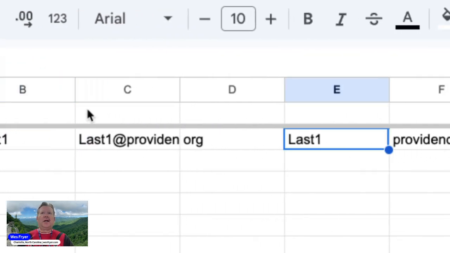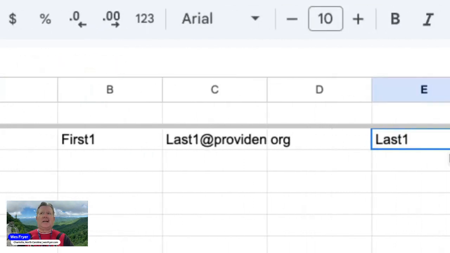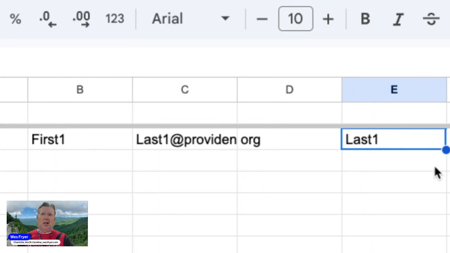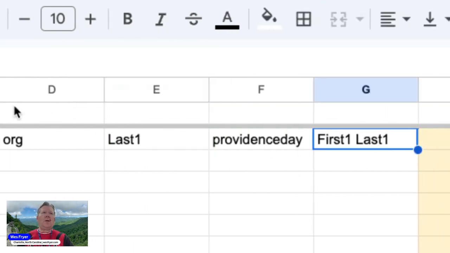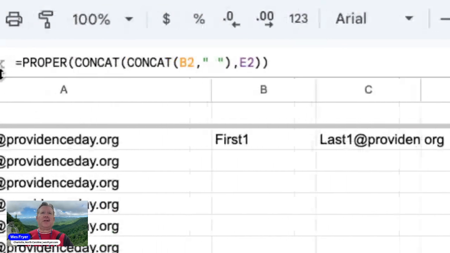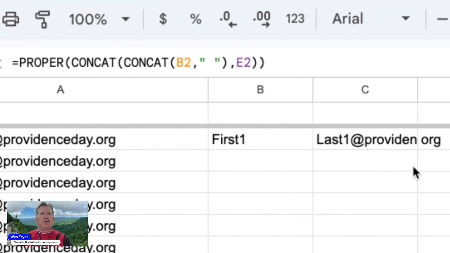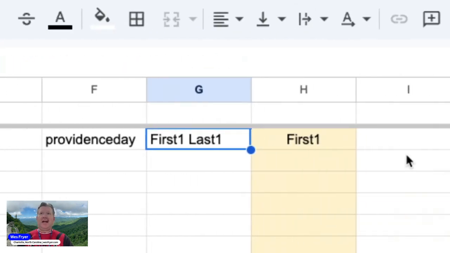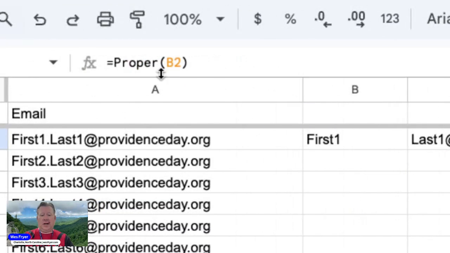This next formula does the same thing, but it does it for this column. So now I end up with the last name and the rest of the stuff. And then this one puts the first and last names together. It's a concat, so it puts together the first name with a space and then the last name. And then the very last thing just gets their first name. It makes it proper. And that's it.